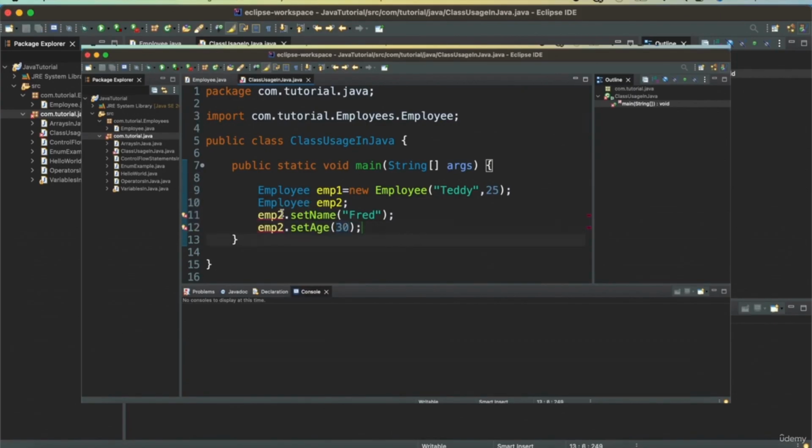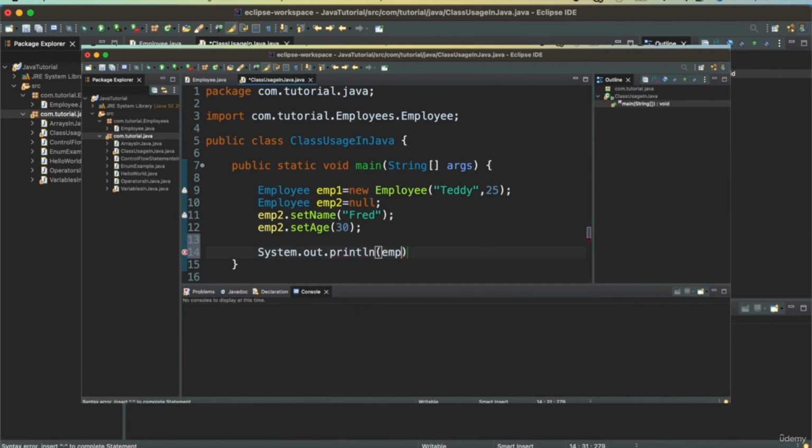Now as you see, this one is not initialized. We need to initialize this variable. So if we say here null, now I can print the values.